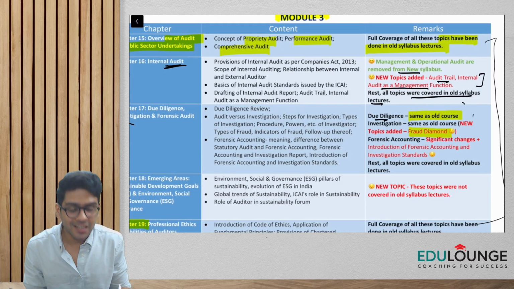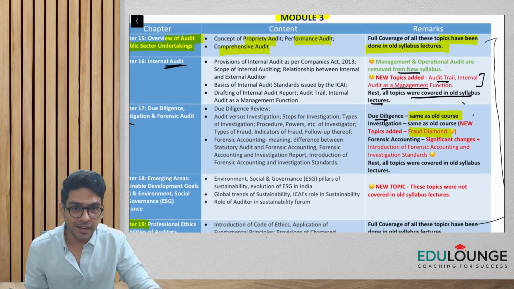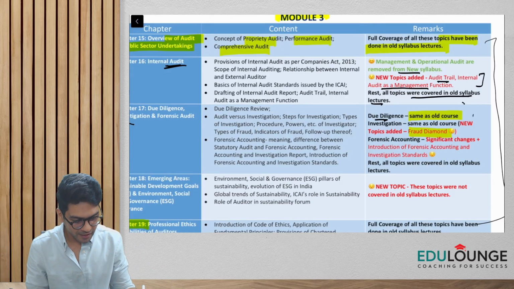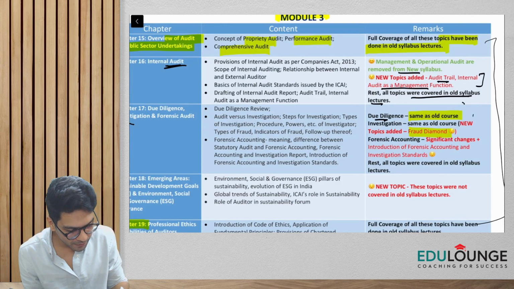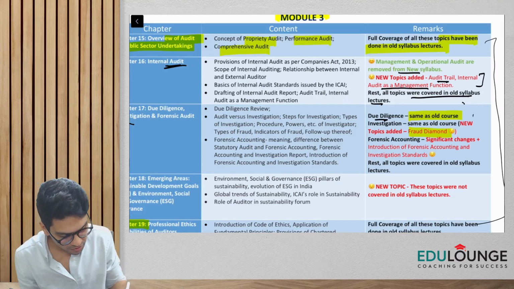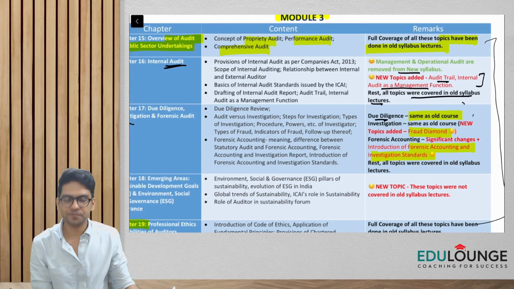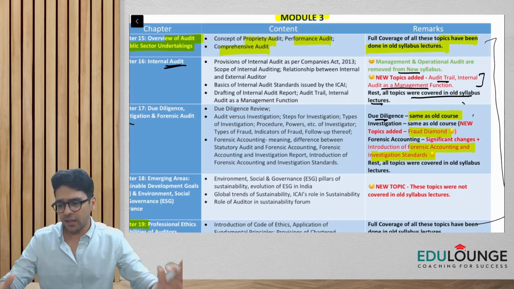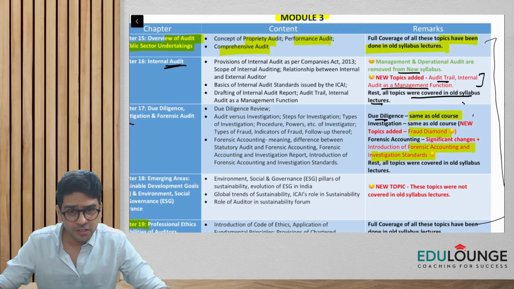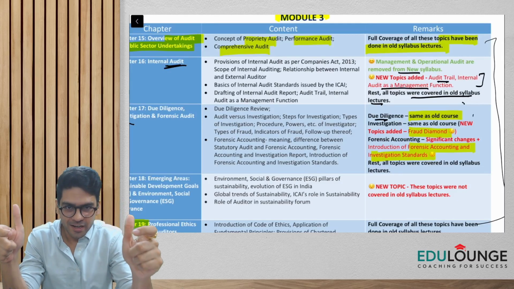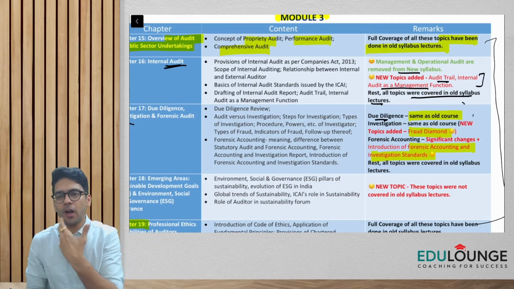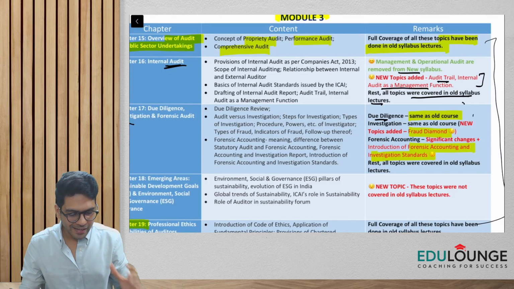And for the forensic accounting part, forensic audit part, guys, significant changes are there, and they have also introduced forensic accounting and investigation standards. So in this chapter we have significant changes. Apart from this, everything, guys, you can prepare from the old lectures. Whatever is there in red has been newly added. So that is why when you have this PDF, it will be very clear to you.